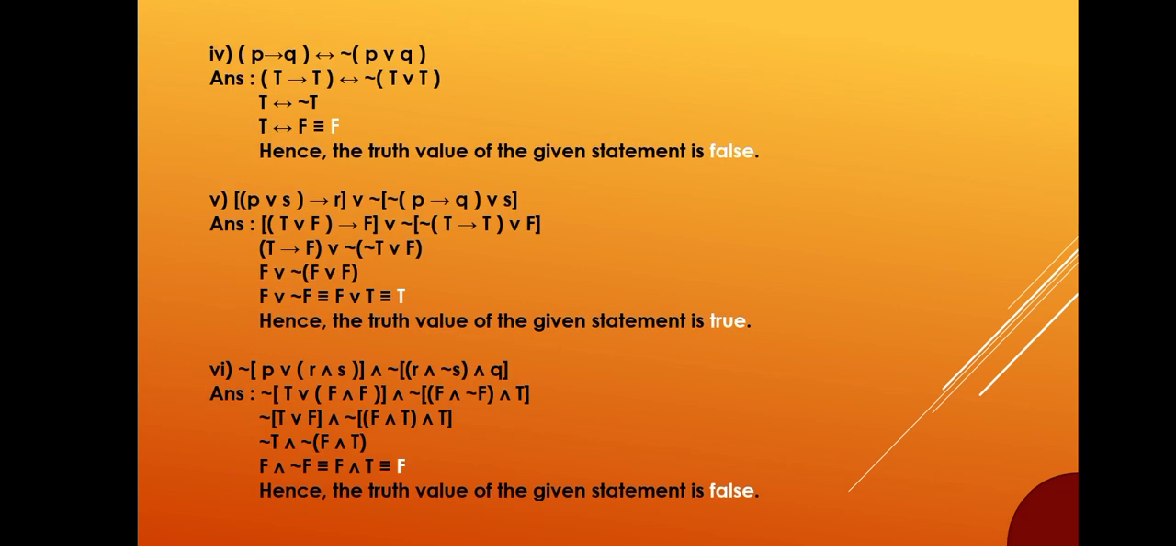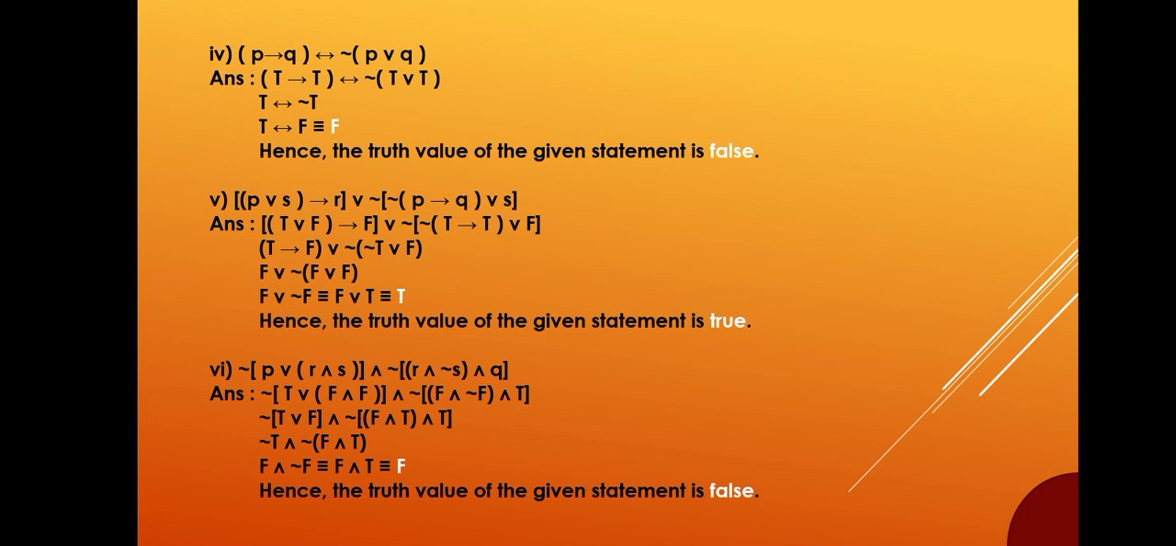P implies Q if and only if negation of P or Q. Answer: T implies T if and only if negation of T or T, which is equivalent to T if and only if negation T. This is equivalent to T if and only if F, equivalent to F. Hence, the truth value of the statement is false.